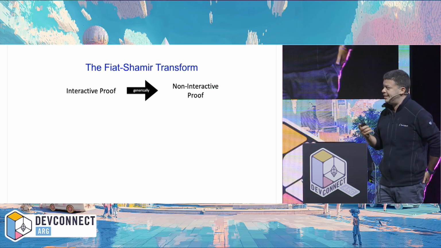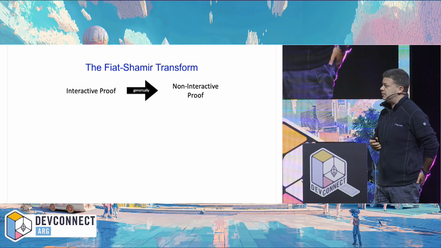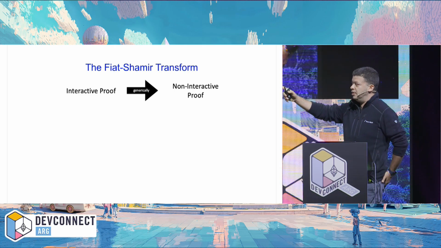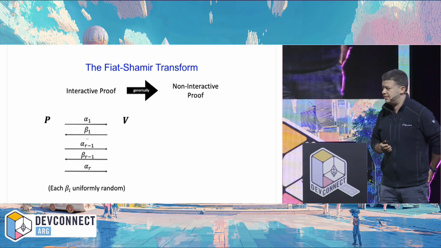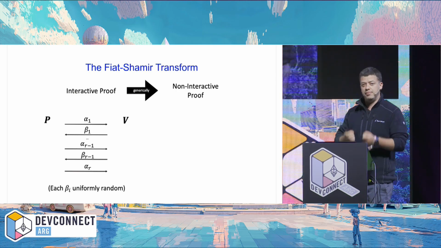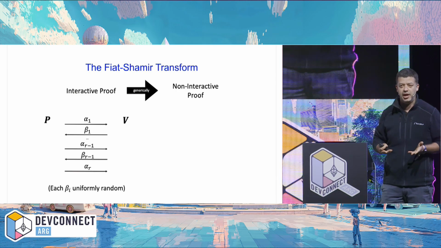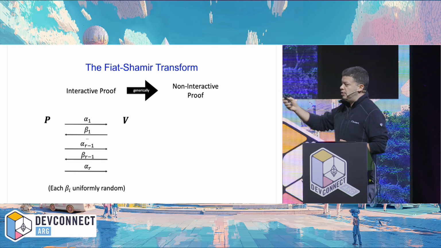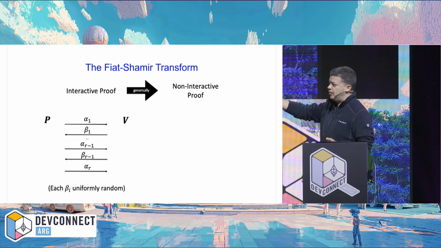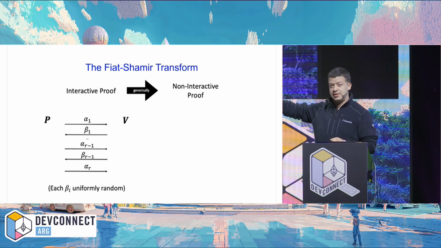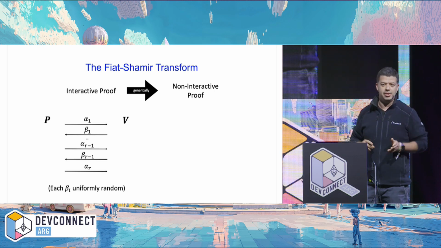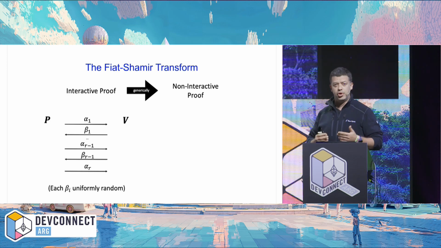Cool, so what is the idea in this transform? We go generically from an interactive proof into a non-interactive proof. The idea, very briefly, is as follows. We start off with an interactive protocol, say, for example, something like FRI. We have a prover P and a verifier V, and they interact. They send messages back and forth. We're going to assume that the messages that the verifier sends are just random messages. And it turns out that for the protocols that we actually care about, this is indeed the case.